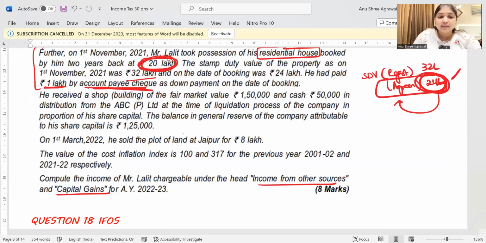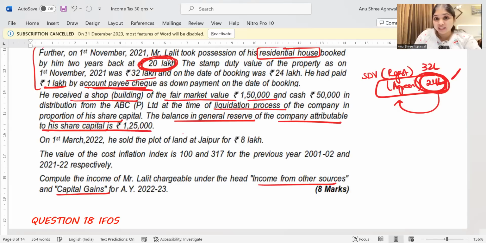Then after this, he received a shop building. He received a building of fair market value 1,50,000 and cash 50,000 in distribution from ABC Private Limited at the time of liquidation process of the company in proportion of his share capital. The balance in the general reserve of the company attributable to his share capital is 1,25,000. A very interesting adjustment. Read it once again. He received a building of FMV 1,50,000 and cash 50,000 in distribution from ABC Private Limited at the time of liquidation process.